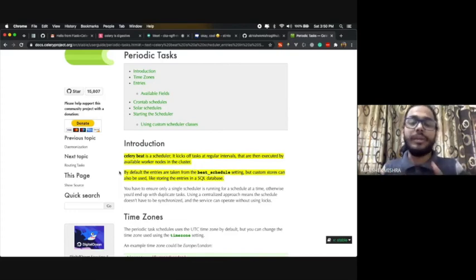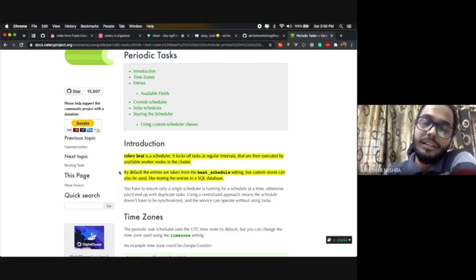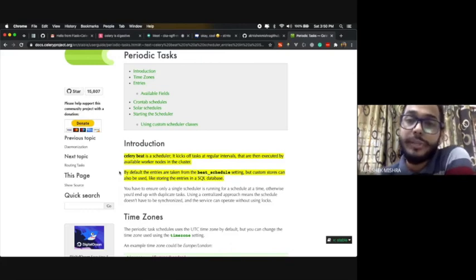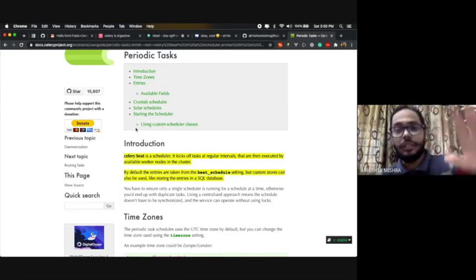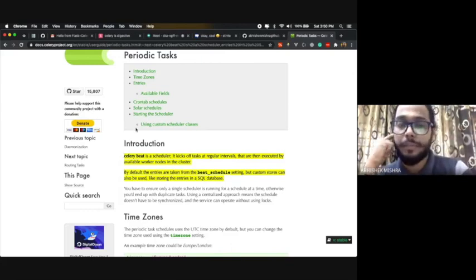So this way you can use periodic tasks as well. And if you want to generate, let's say, PDF files and send them over email, just a very basic example I'm giving, at that time also you can run the periodic task or the cron jobs. So that's all from the demo perspective.